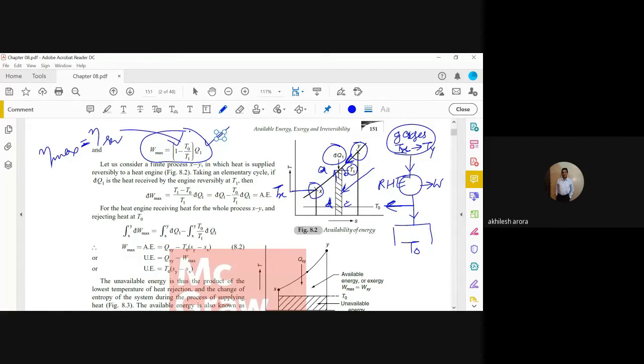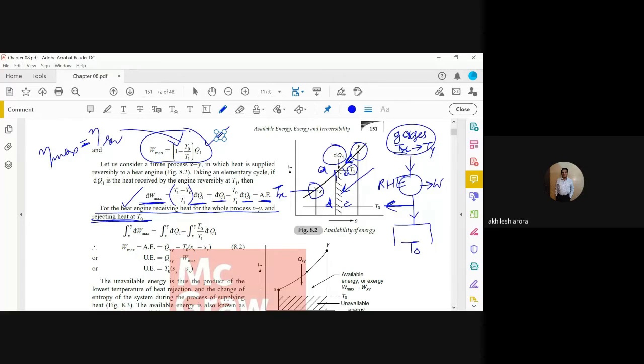So you can see it here. What is the maximum work? Delta W maximum is equal to the efficiency part, T1 minus T0 divided by T1. It is 1 minus T0 over T1 because T0 is the lowest temperature, multiplied by delta Q. When we open the bracket, we get delta Q minus T0 by T1 delta Q1, and it is equal to the available energy. What is available energy? Maximum work, because we are going to the lowest temperature T0, for the heat engine receiving heat for the whole process XY and rejecting heat at T0.